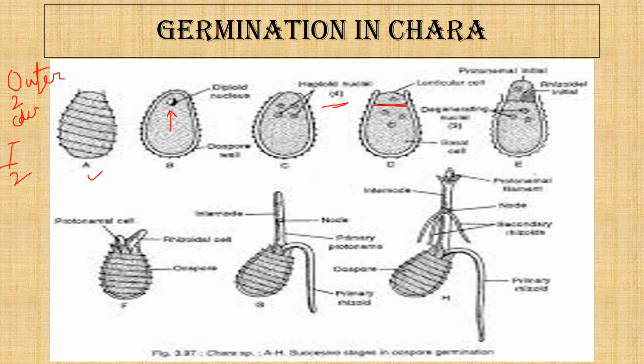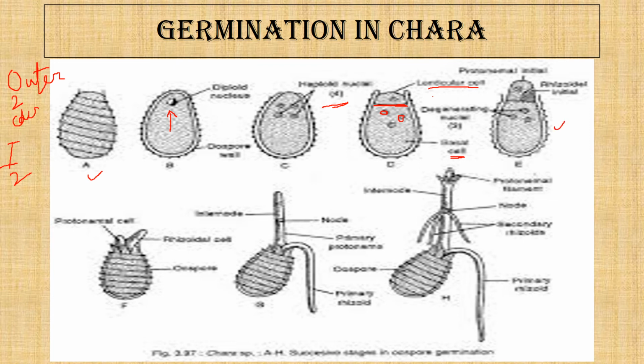A cell wall is formed where the upper lenticular cell has 1 nucleus, and the lower, the basal cell, has 3 nuclei. Out of these, only one survives and the other 2 degenerate. As they degenerate, the basal cell contains only 1 nucleus. So the basal cell remains as it is.